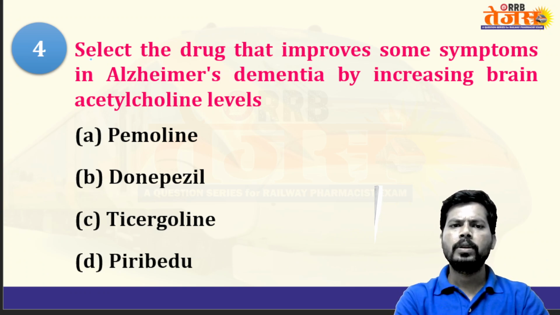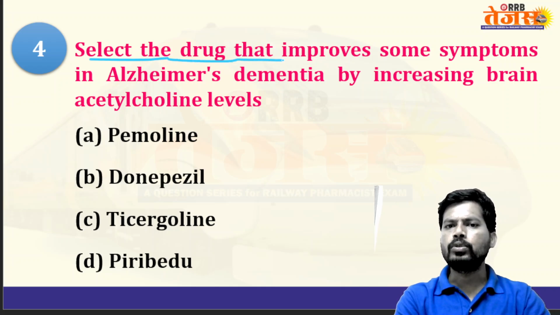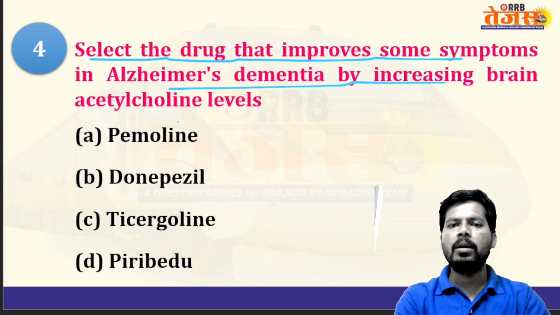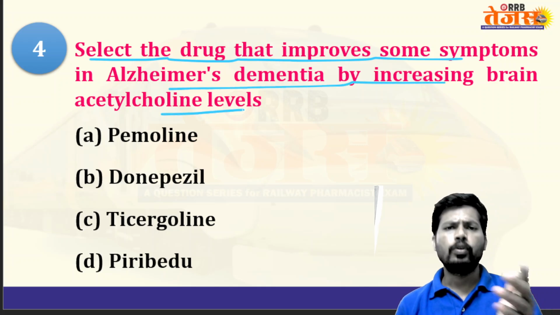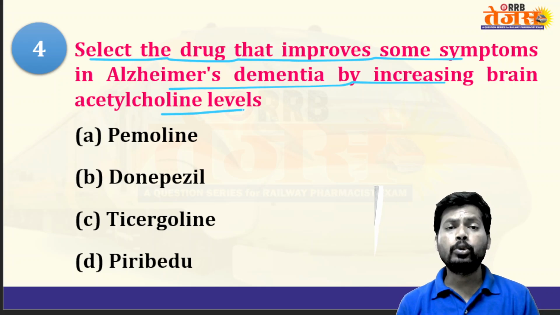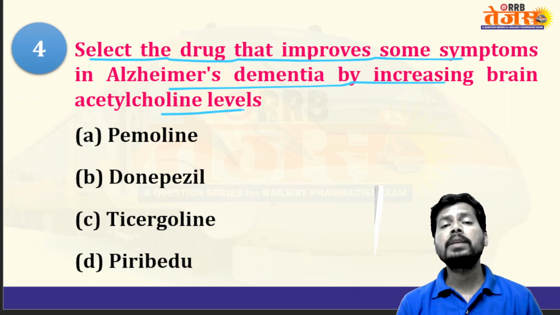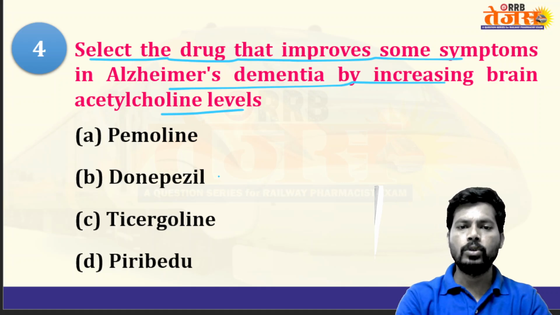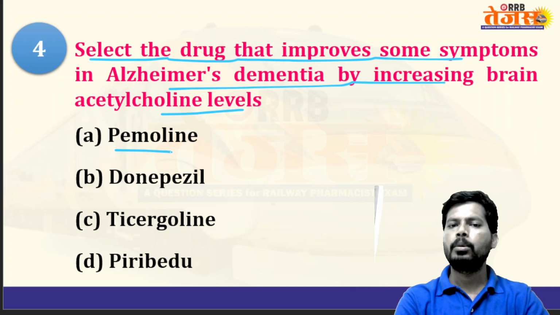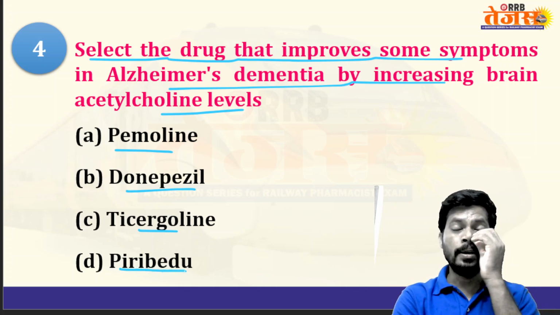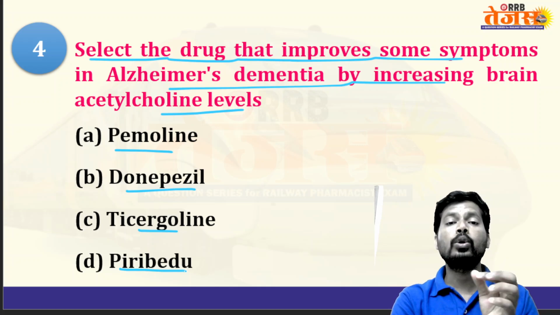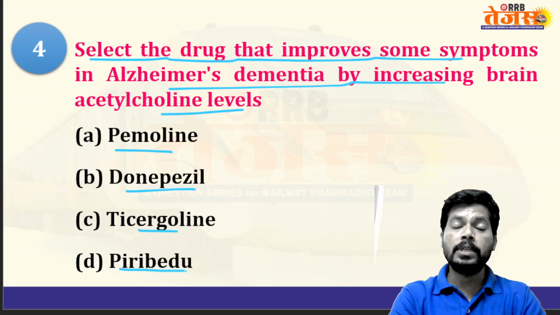Next MCQ. Select the drug that improves some symptoms in Alzheimer's dementia by increasing the brain acetylcholine level. Which of the following drugs helps in the improvement of symptoms in Alzheimer's disease by increasing acetylcholine levels in the brain? The options are pemoline, donepezil, tisergoline, and piribedil. Donepezil is an acetylcholine esterase enzyme inhibitor and increases the acetylcholine levels in the CNS and helps in the treatment of Alzheimer's.